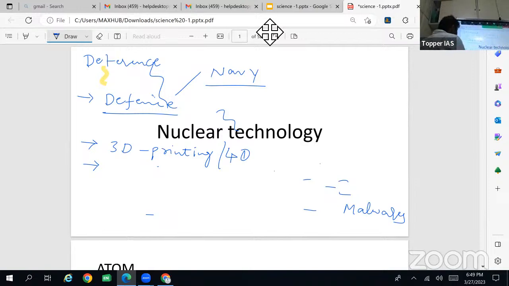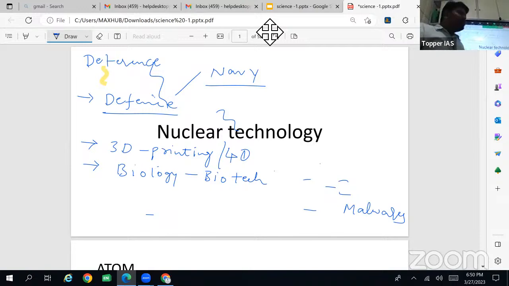Then some biology, which includes biotechnology also. Basics, especially the cells: animal cell, plant cell, cell structure, different organelles inside the cell, chromosome, the structure of DNA.